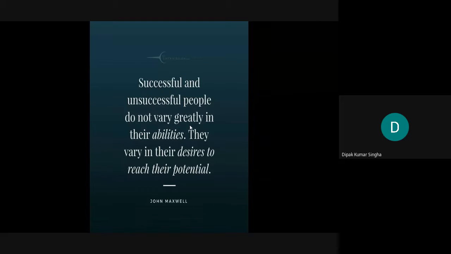Successful and unsuccessful people do not vary greatly in their ability, but they vary in their desire to reach their potential.